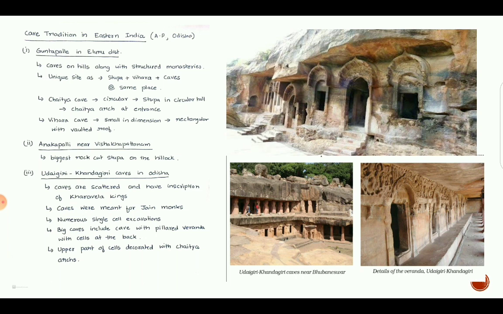See, the second and third image is from Udayagiri Khandagiri. We can see in the third image how the upper part of the cell is decorated with Chaitya arches, and in the second image we can see the pillared veranda.